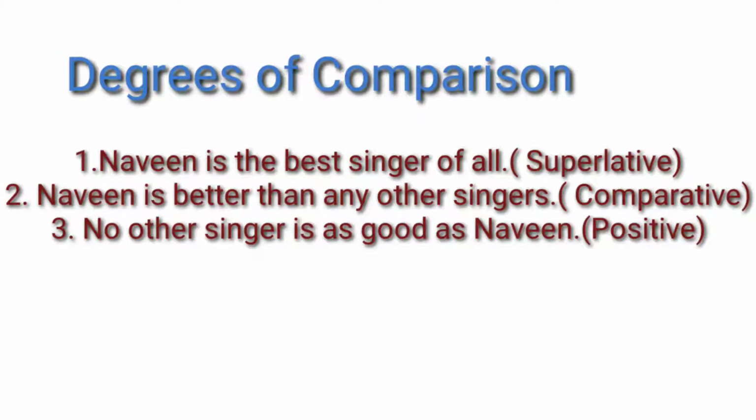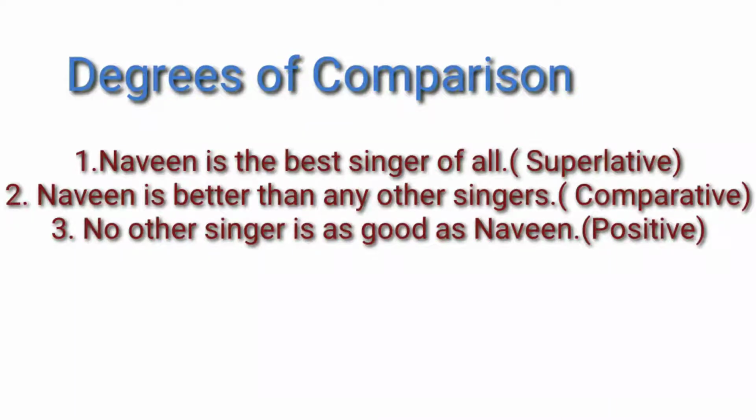Now look at the first sentence given here. Naveen is the best singer of all. Earlier we compared only two persons, but now Naveen's greatness in singing is compared to all. So Naveen is the best singer of all. That is said to be the superlative degree. So good, better, the best. The best is said to be the superlative adjective. Then the sentence is said to be in the superlative degree.